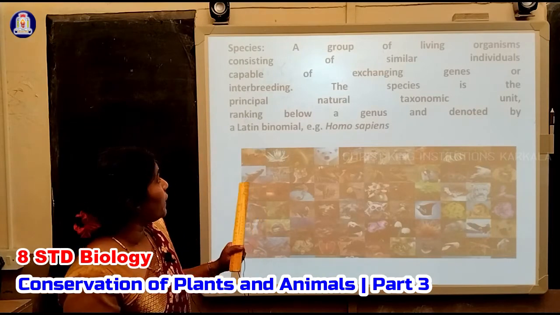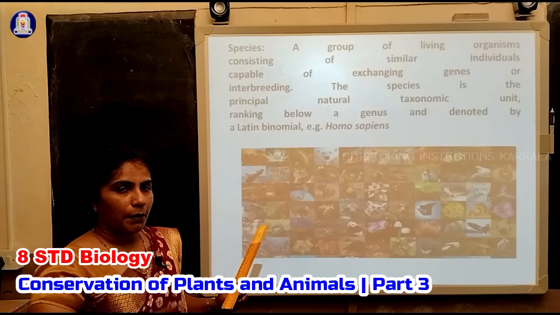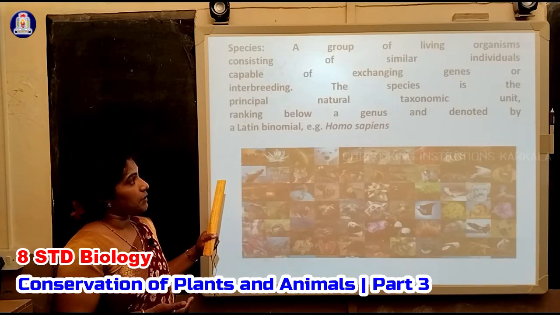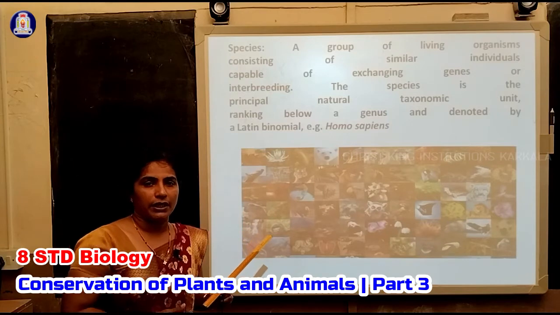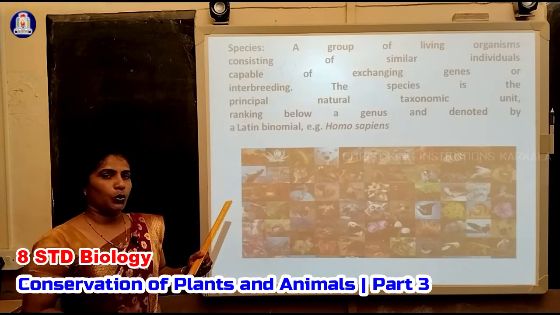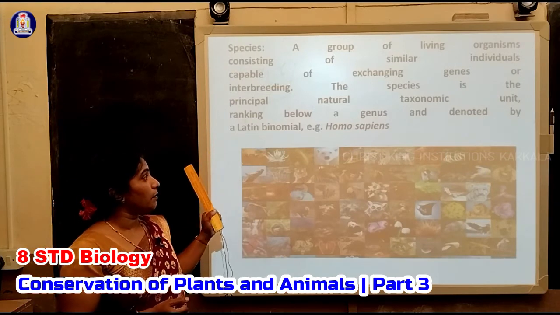A species is a group of living organisms consisting of similar individuals capable of exchanging genes or interbreeding. The species is the principal natural taxonomic unit, ranking below a genus. Next year you are going to study the five animal kingdoms, how to write the classification or the scientific names, etc., denoted by Latin binomial.